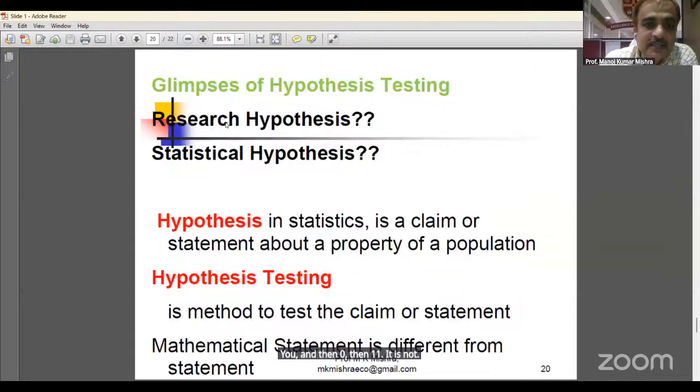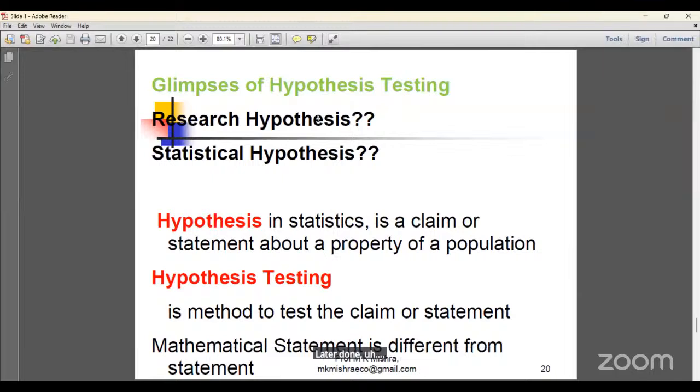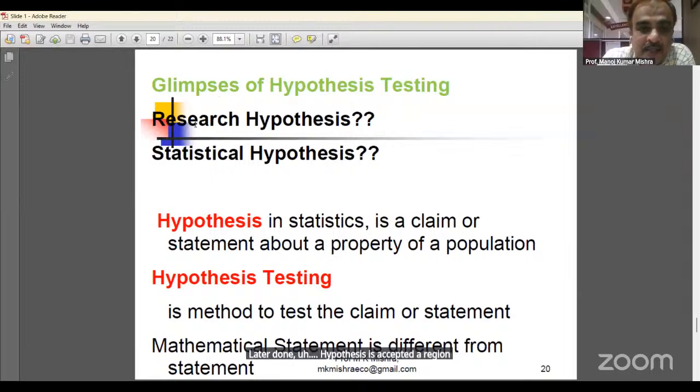And research hypothesis is used in the case of conceptual research. By your logic, you prove whether the hypothesis is accepted or rejected, while statistical hypothesis is empirical research.